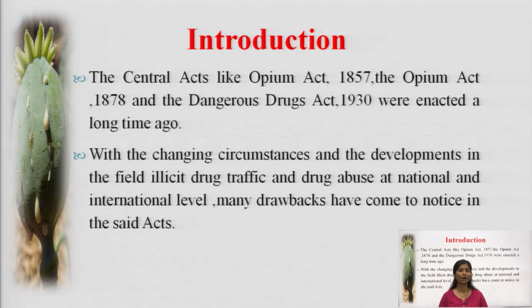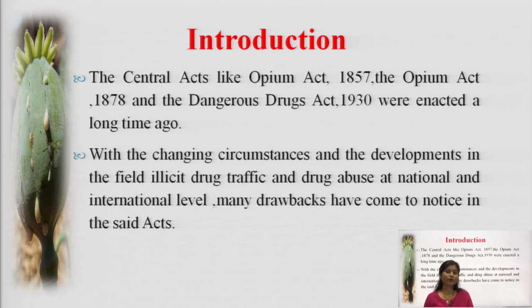These three acts have been used to regulate narcotic drugs. With the changing circumstances and the developments in the field of illicit drug trafficking and drug abuse at national and international level,